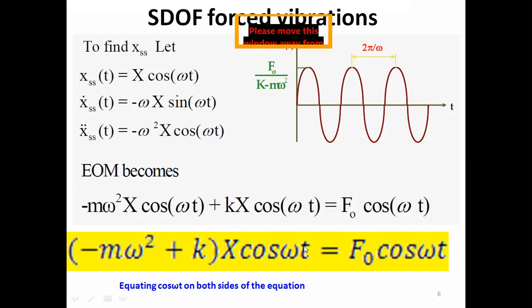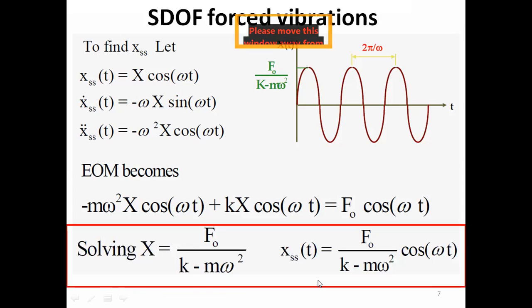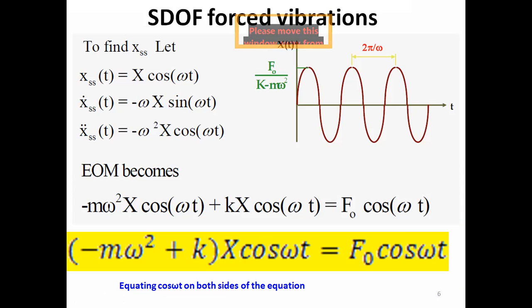If these two identities are equal, what does it mean? The coefficients of cos omega t are equal. So equating the coefficients of cos omega t on both sides, we can write that minus m omega square plus k, times X, is equal to F naught.